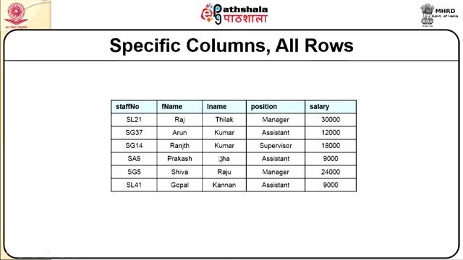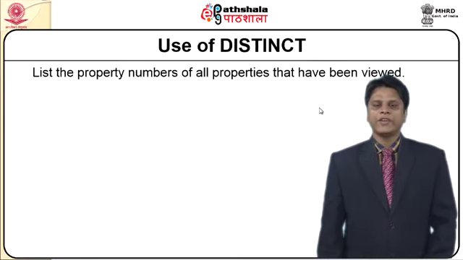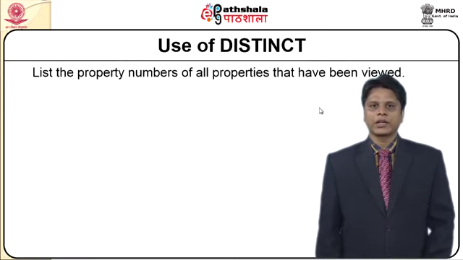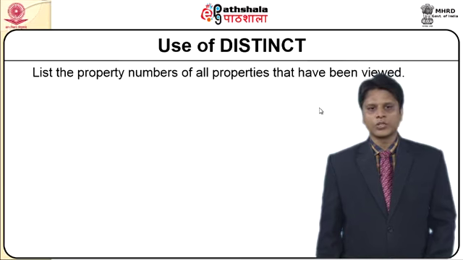So this is the indication. Here position will also not be included: staff number, first name, last name and salary. This is for specific columns. And we have seen the syntax, which showed initially a select clause, select with distinct or all. Now that we have seen all, it could be distinct also.